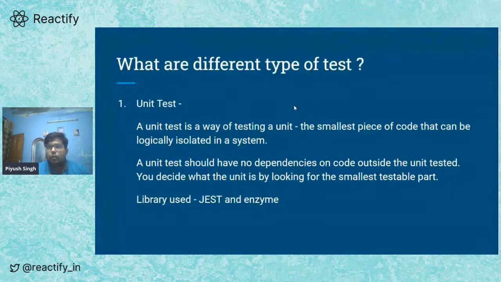For example, if you are using an asynchronous function, even the API call that you do in a function, we mock that function. We mock that API call. We will talk about mocking further in the talk. Basically, we don't even do the exact API call. When we are checking an asynchronous function, we're just checking what the function does when the API call returns the expected result. So this is one example of how we use unit testing. And test-driven development is mainly based on unit testing. We develop our code based on the tests, and we write unit tests to check the smallest piece of our code.